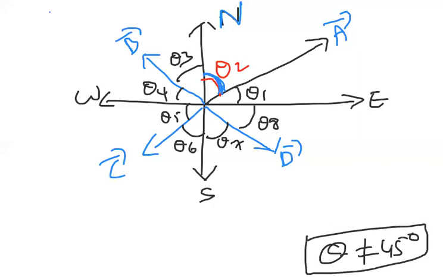First, let us observe theta 1. Theta 1 is made with respect to what? First condition, it is made with respect to east. A bar lies above east, which means north.